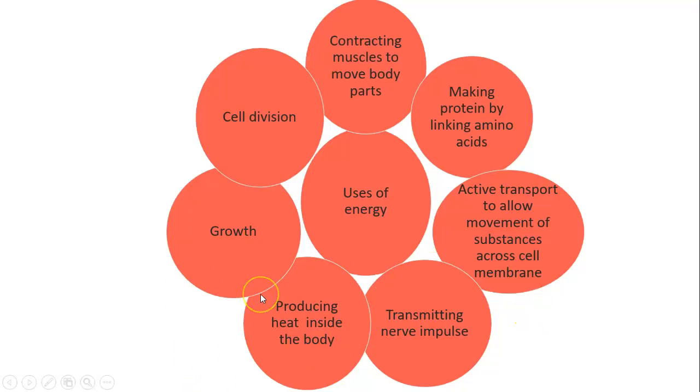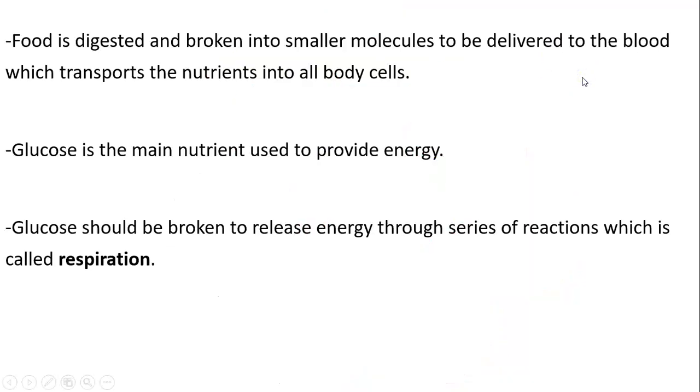Producing heat inside your body keeps your body temperature stable and keeps your body activities working, because as we all know, enzymes need an optimum temperature to work. You need energy to grow, for cell division. So all of your body functions need energy. How do we get this energy?